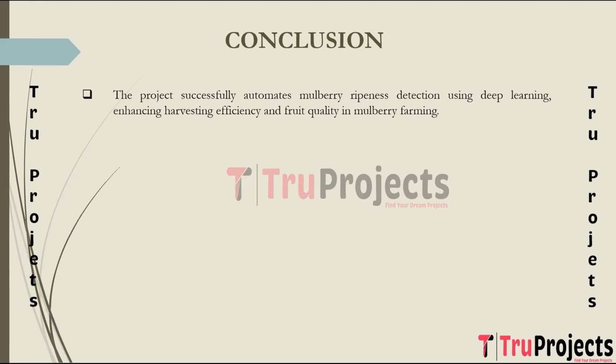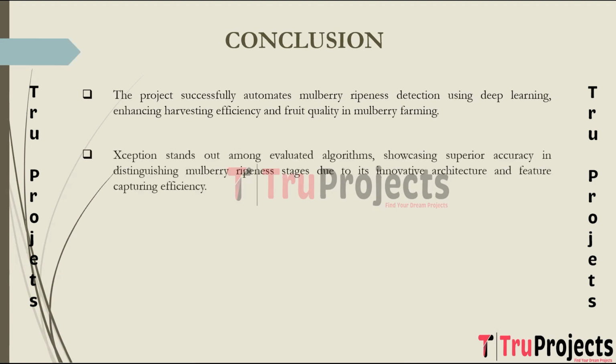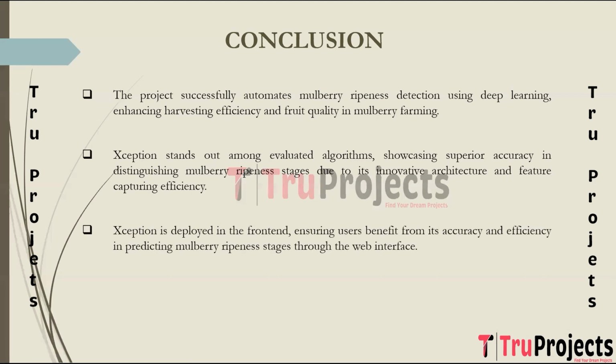So the conclusion of the project is that the project has been successfully developed, achieving its primary objective of automating mulberry ripeness detection using deep learning techniques. This accomplishment streamlines harvesting processes and improves fruit quality in mulberry farming. Among the deep learning algorithms evaluated, Xception emerged as a top performer, demonstrating superior accuracy in distinguishing between different mulberry ripeness stages. Its innovative architecture and efficiency in capturing intricate features contributed to its success.